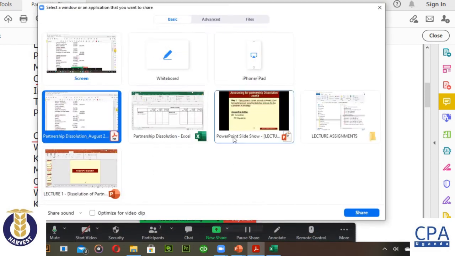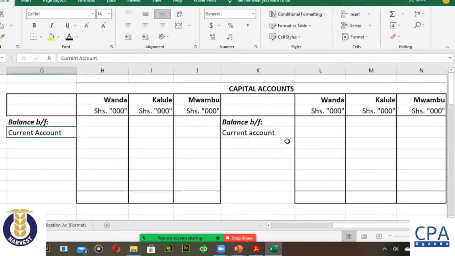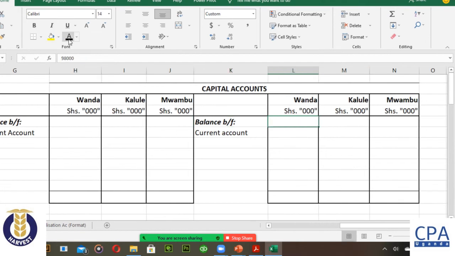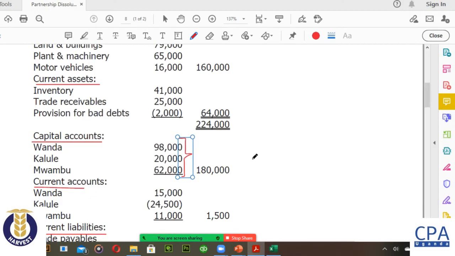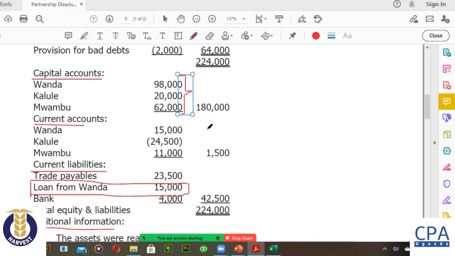So if you look at my capital account here, for all of them I've picked them up as they are: 98 for Wanda, 20 for Kalule, and 62 for Mwambu. Now, when it comes to the current accounts, some people have debit balances. Kalule's current account balance is a debit, a negative, whereas for Wanda and Mwambu, they are credit.